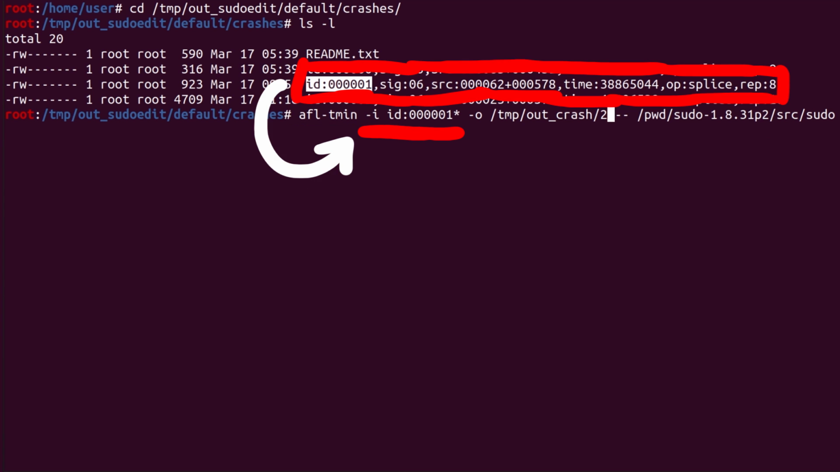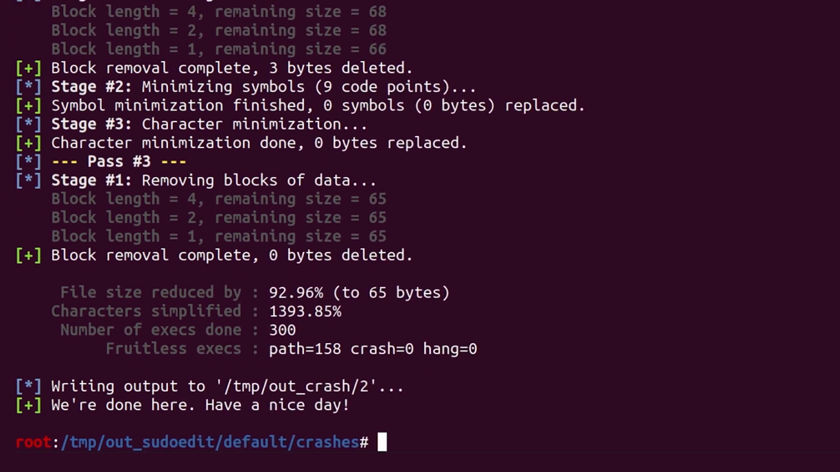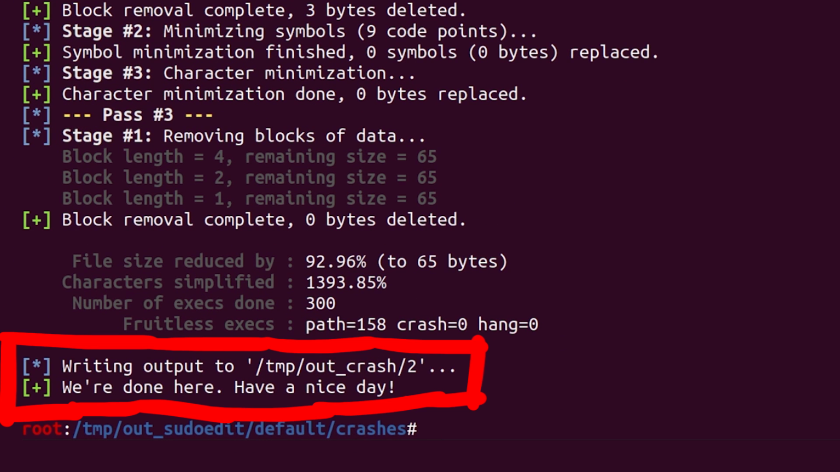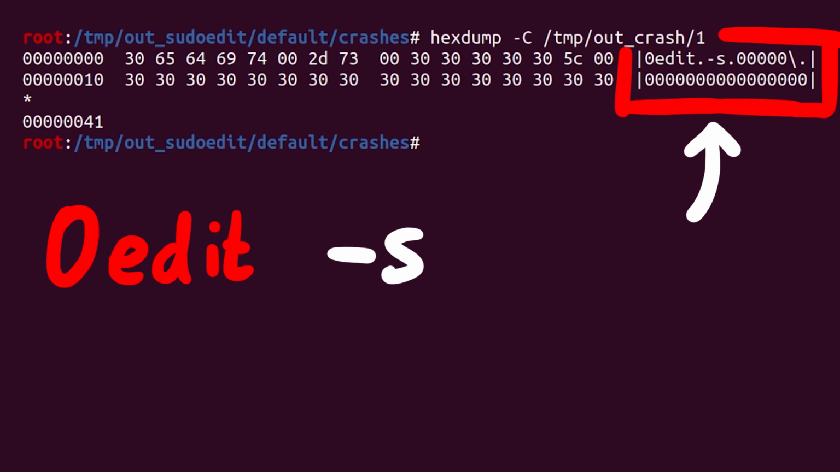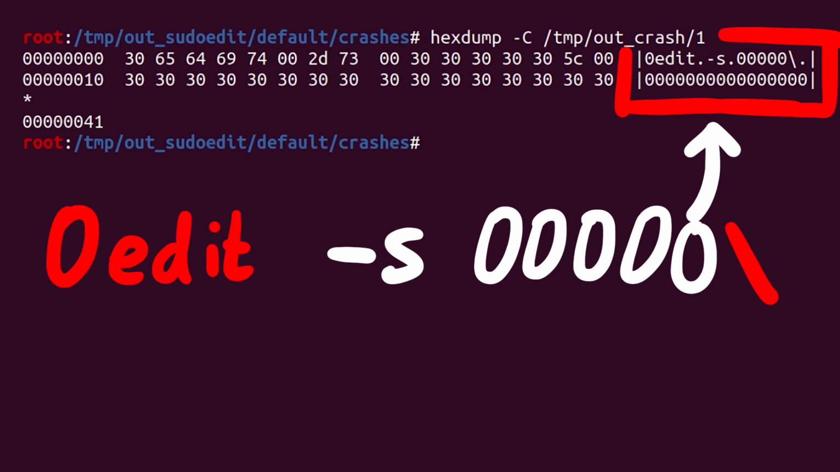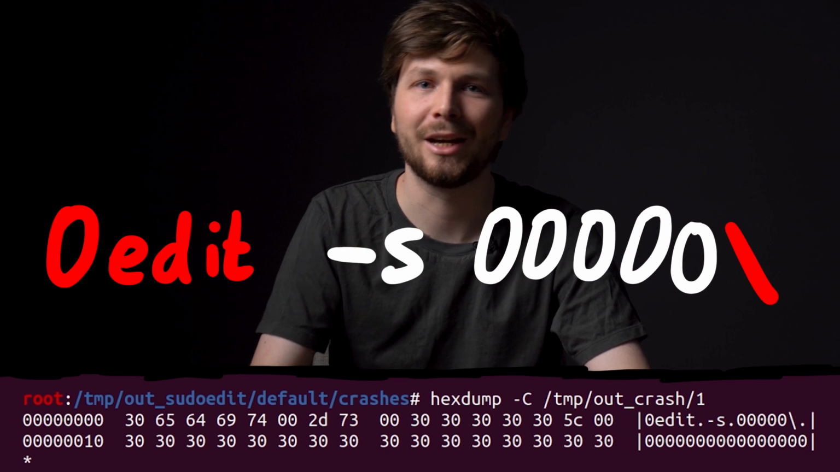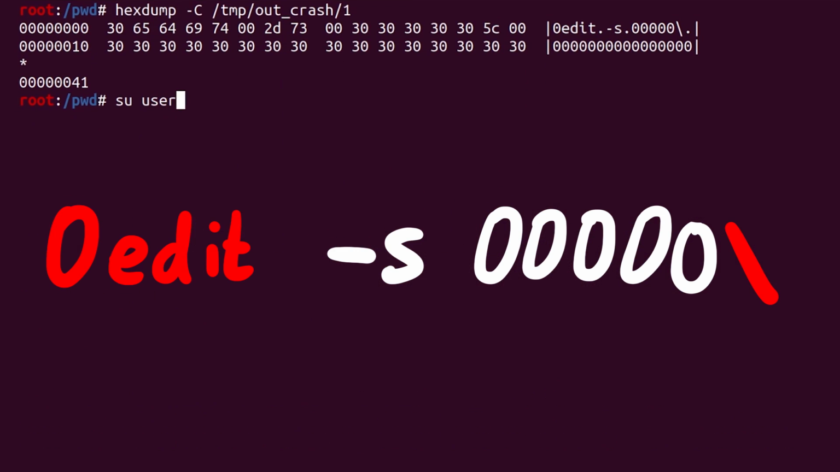You have to give it a crashing input, a location where to write the minimized file, and then the instrumented binary. Now let's run it, and it goes pretty fast, which I thought meant it must have failed too. But when looking at the file with hexdump, wow, it's very clean now. 0edit and then -s, some characters, and a backslash. This looks like the sudoedit vulnerability. Let's try that one with sudo.